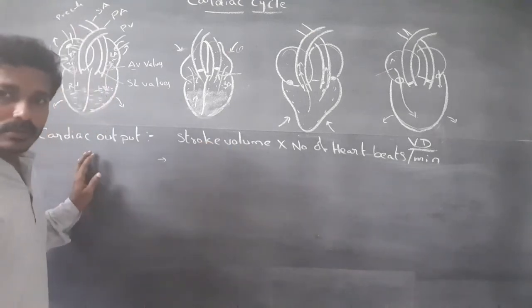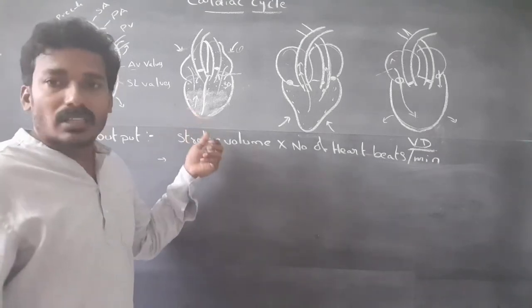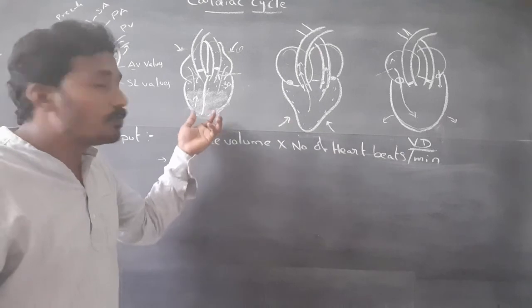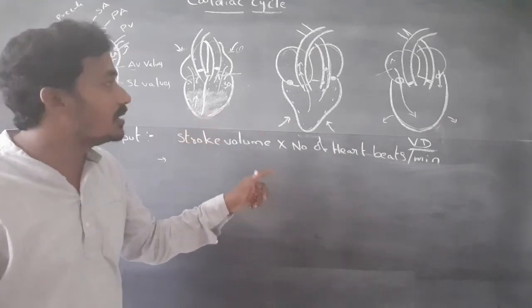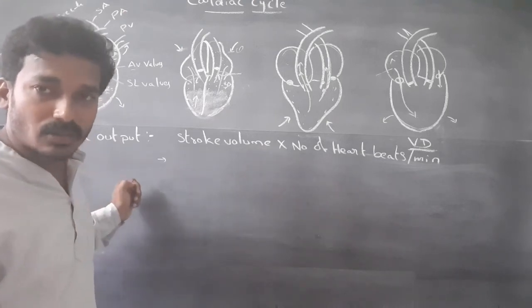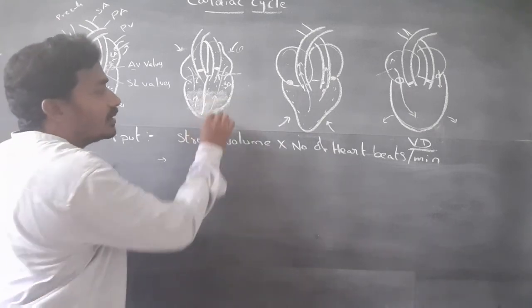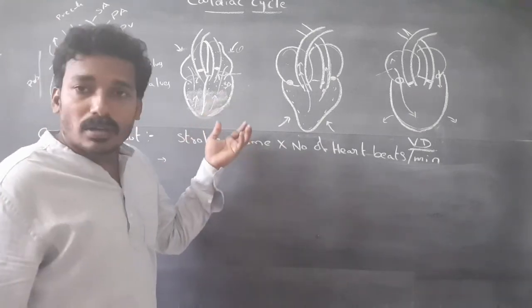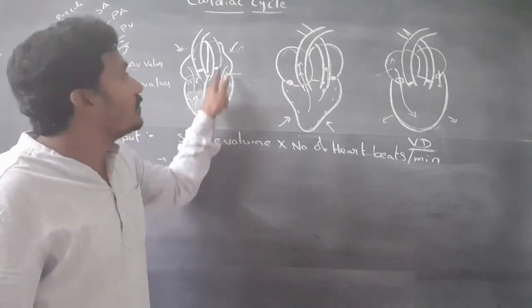Cardiac output means the volume of blood pumped out by each ventricle per minute.